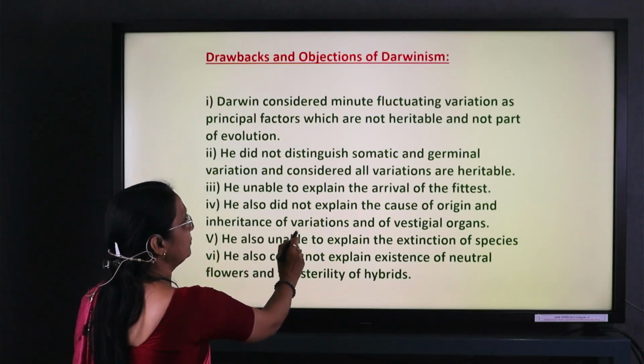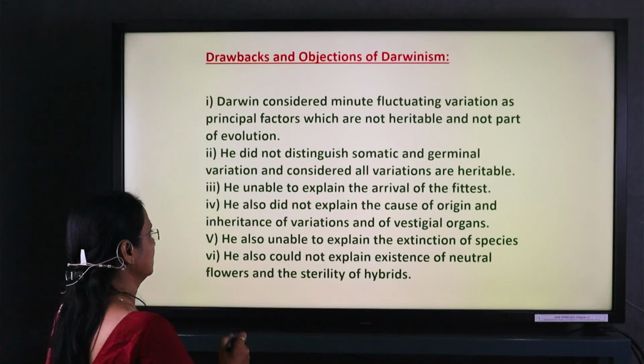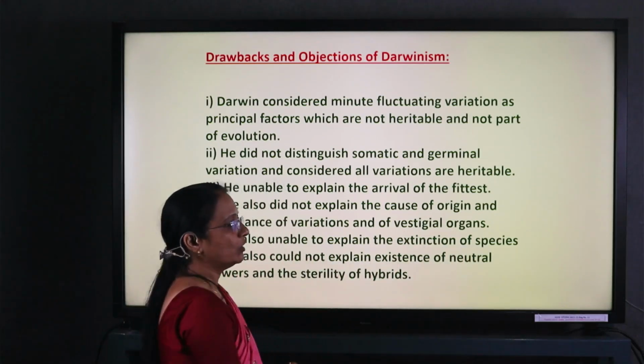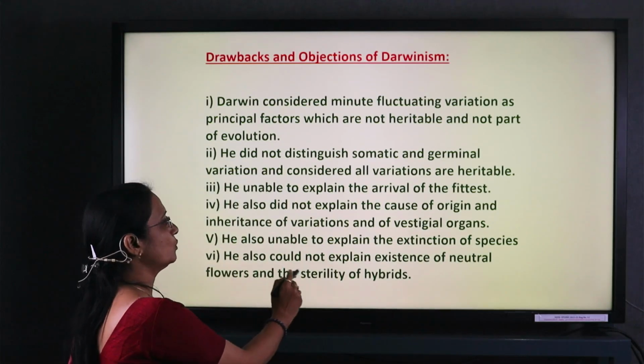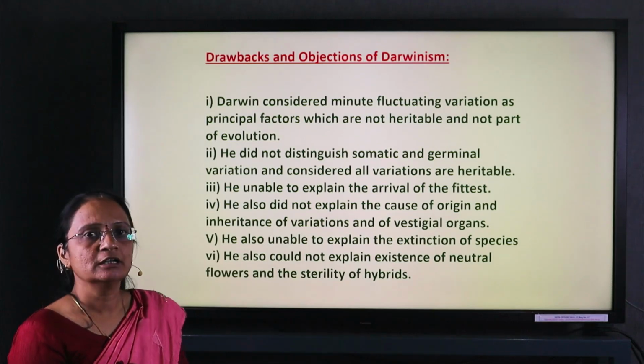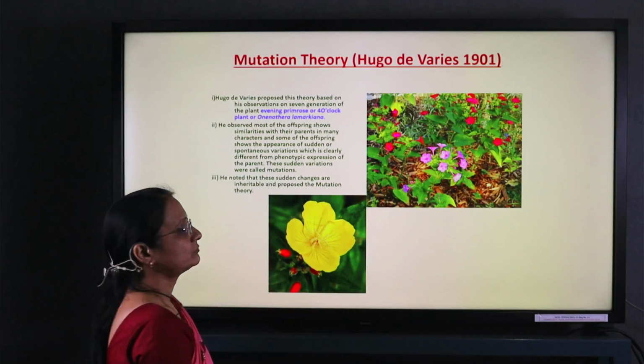He was unable to explain inheritance and variation as well as vestigial organs. He was also unable to explain the extinction of species. He also could not explain the existence of neutral flowers and the sterility of hybrids.